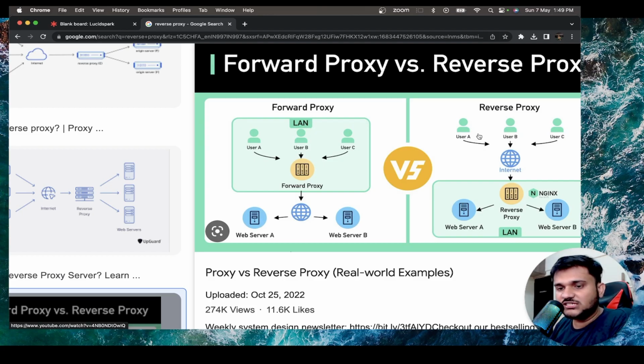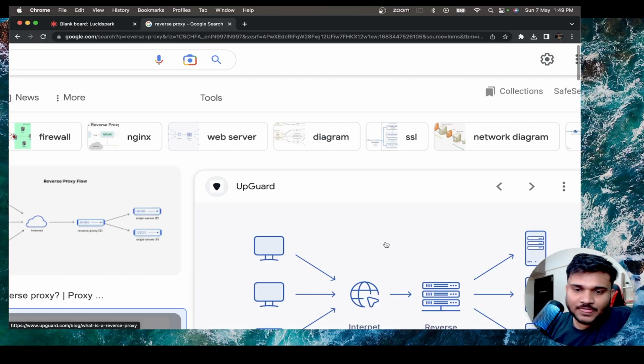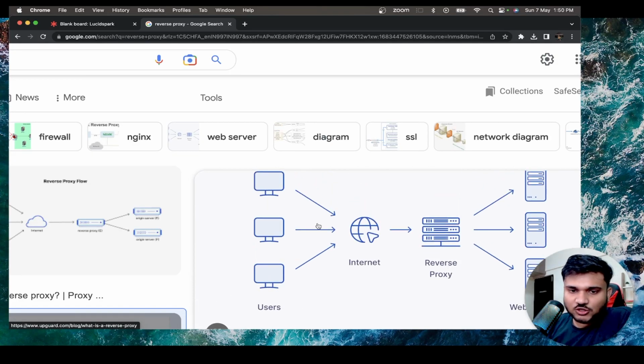User A will just tell, okay, this is the request that I want to have. This reverse proxy internally has the logic, okay, this request should be redirected to web server A, this request should be redirected to web server B. So you are not going to directly communicate via the internet to the web servers. You will just communicate to this reverse proxy. Internally, the reverse proxy is actually going to do stuff for you. For example, something like this. You as a user will just send the request to the reverse proxy.